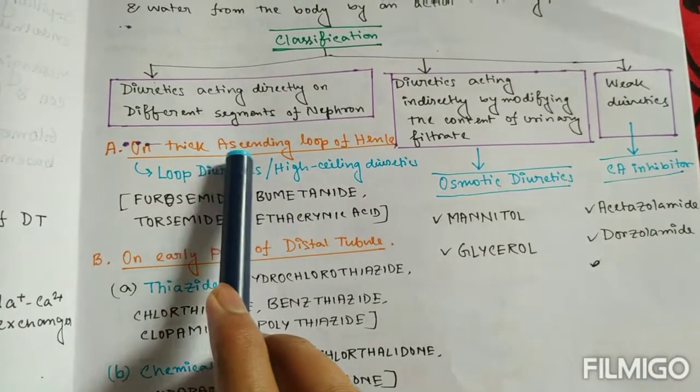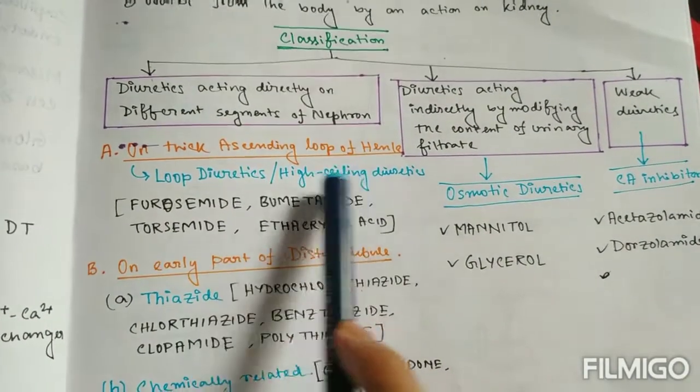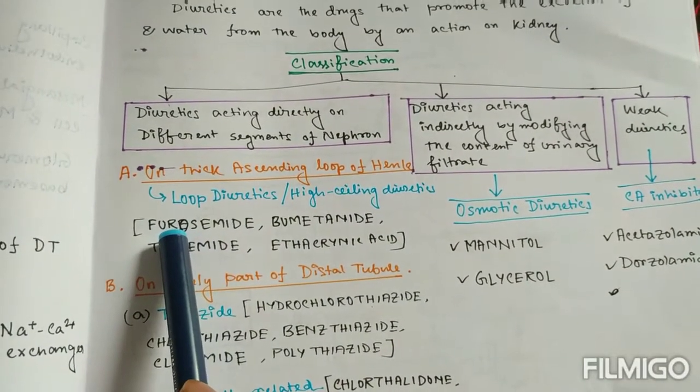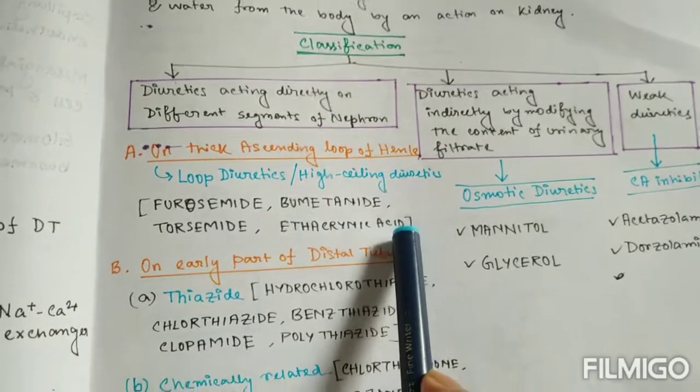Diuretics that act on different segments depend upon this. The first group acts on the thick ascending loop of Henle. They are also called loop diuretics or high ceiling diuretics, with examples like furosemide, bumetanide, torsemide, and ethacrynic acid.